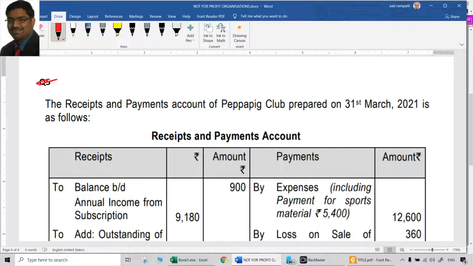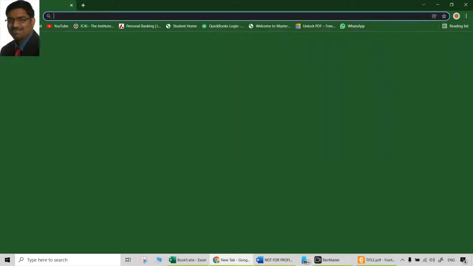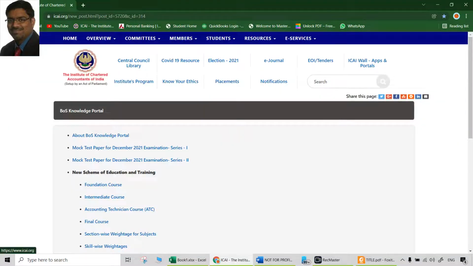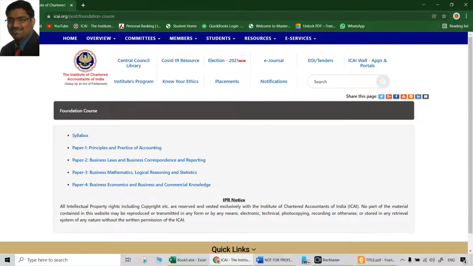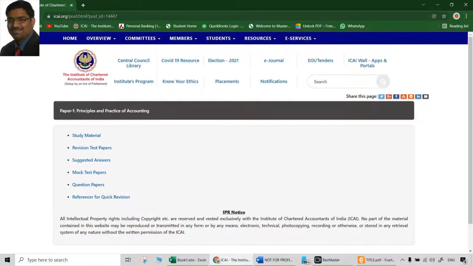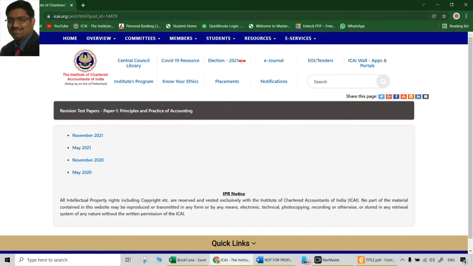Recent revision test papers are all there on the ICAI website, and you had better solve them. So definitely you have to go to the ICAI website's Board of Studies knowledge portal. Of course, I have a direct link to that. But if you go to home, there will be the Board of Studies knowledge portal. In that, go to the course that you are in, which is foundation, then the respective subject, revision test papers.